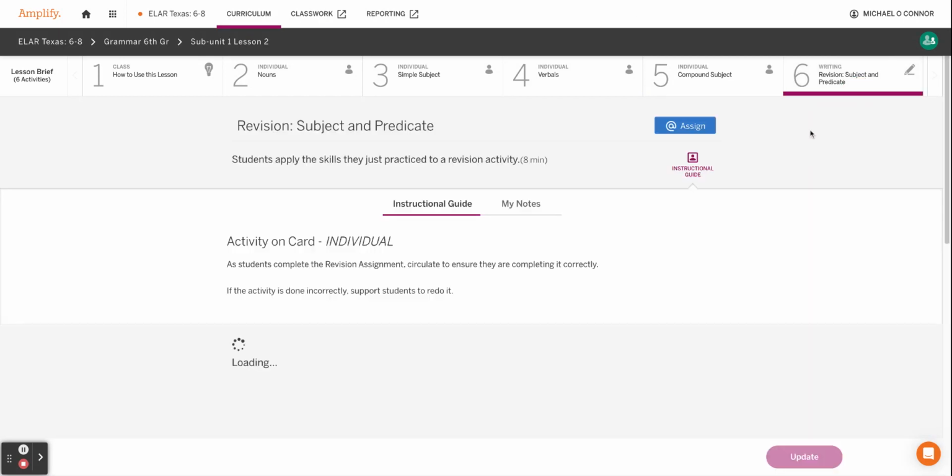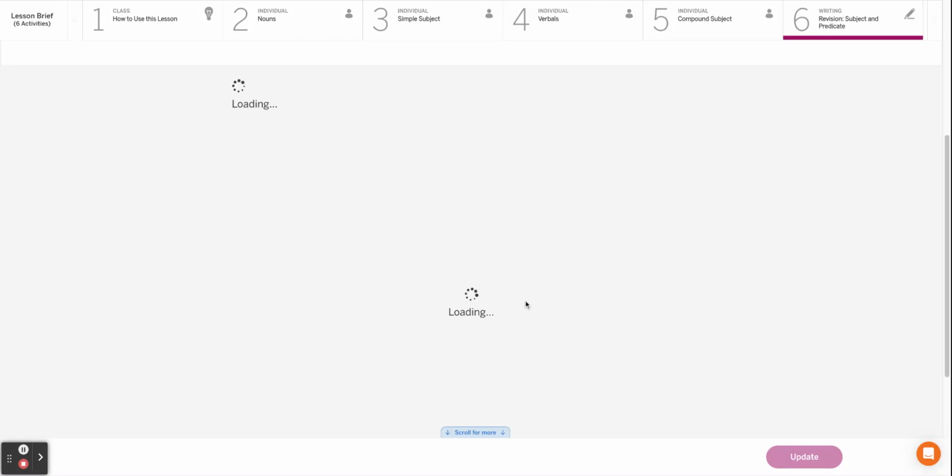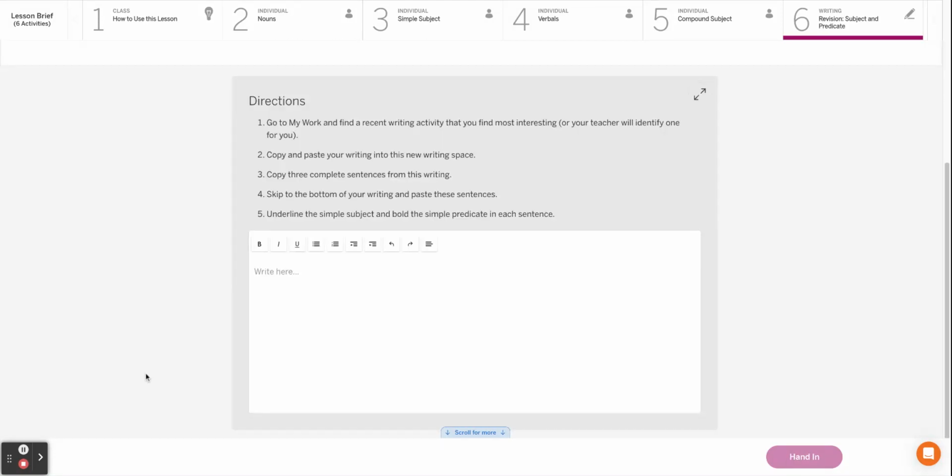And then you are going to update the same activity that you updated last week with your subjects. So you're going to go to your work, copy and paste it here. You need to make sure that all of your sentences have a defined subject that's doing an action.